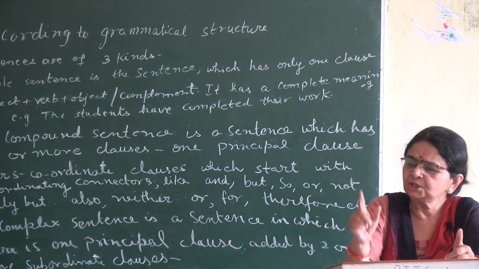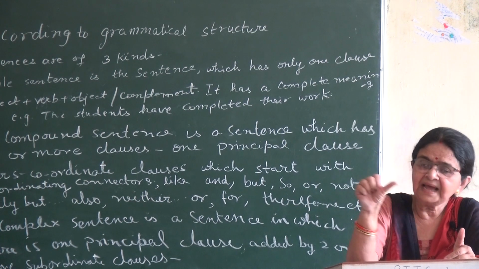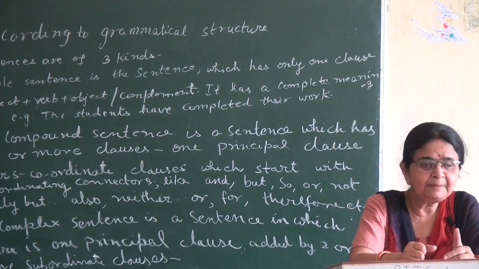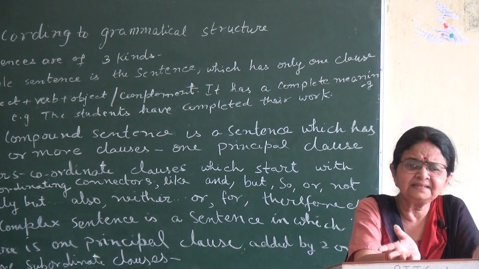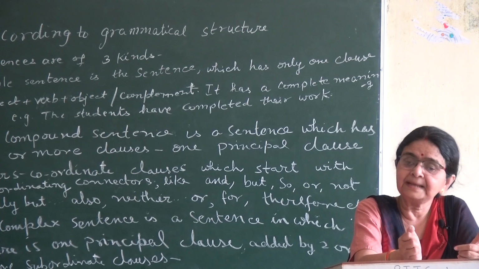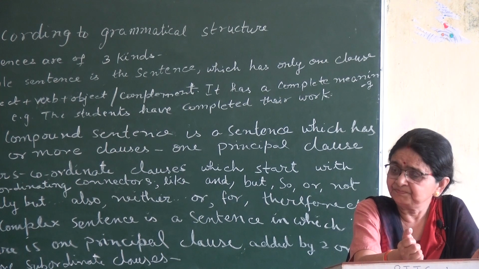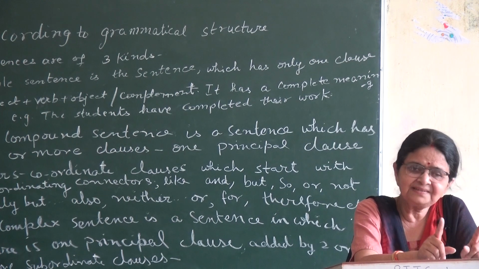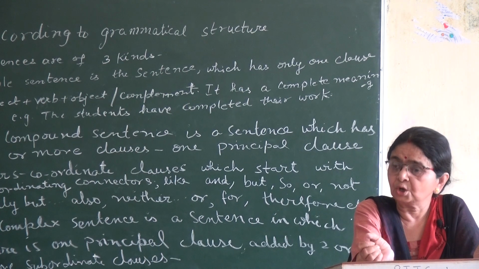Just in your college you have only one principal, not two. So in compound sentence and in complex sentence there is only one principal clause. Principal clause means main sentence. You can recognize it. Any time you can recognize that this is principal clause. For example, she ran fast and caught the bus. So there are two sentences, but the principal clause is she ran fast and she caught the bus. So there are two sentences in which first is principal clause and second is coordinate clause.